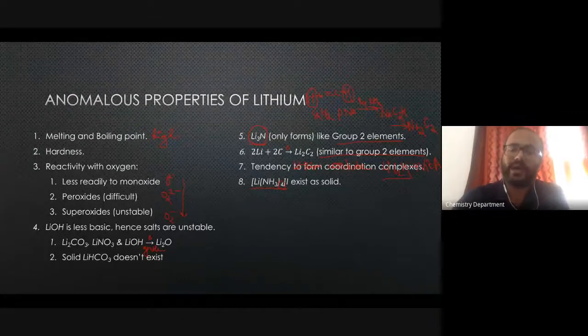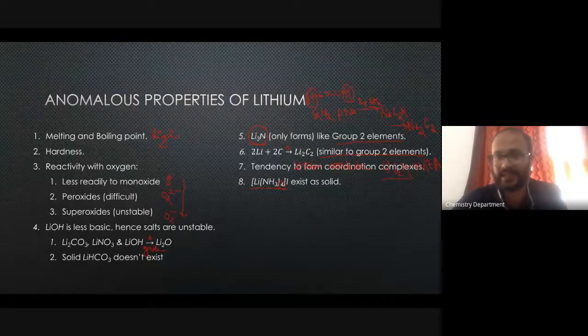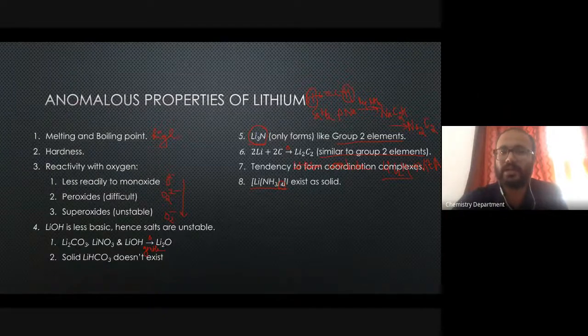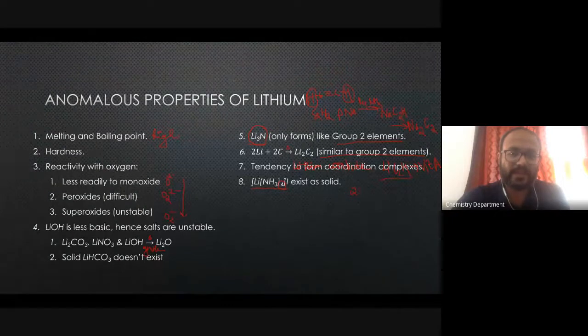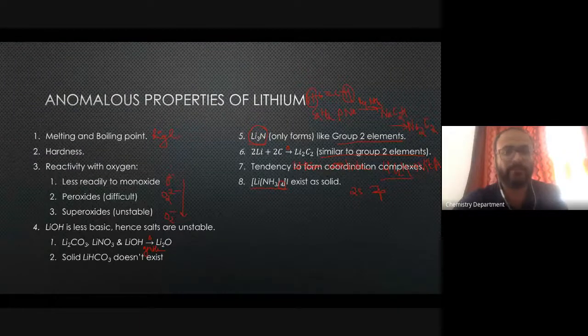If you ask why only 4 is formed for the second period elements, that is because the second period has only 2s and 2p orbitals. The 2s can accommodate 2 electrons and the 2p can accommodate 6 electrons. So only 4 pairs of electrons can be accommodated, 1 pair in 2s and 3 pairs in 2p.